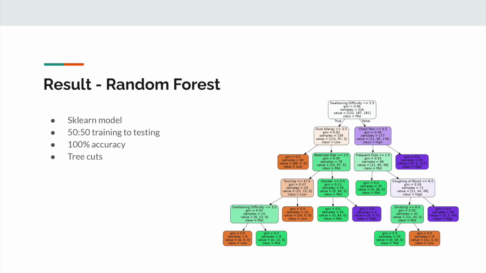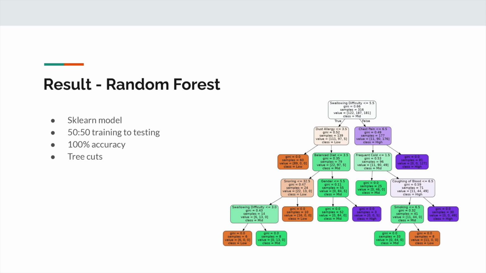So for our third and last model, we chose to use a random forest. In our model, we used the scalar model. Our data was divided 50-50 training to testing. The testing data came out with 100% accuracy, which is not hard to believe since we have 500 patients in the testing and 500 in the training. So in total, we have 1,000 patients in our data. So if you had something like 100,000 patients, it would be like 99% or 98%.